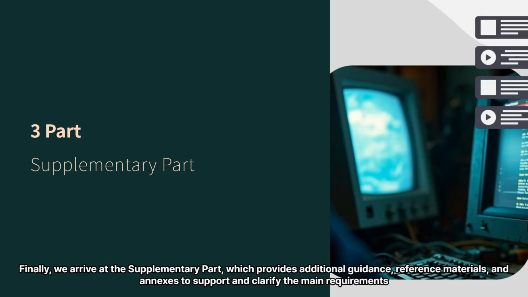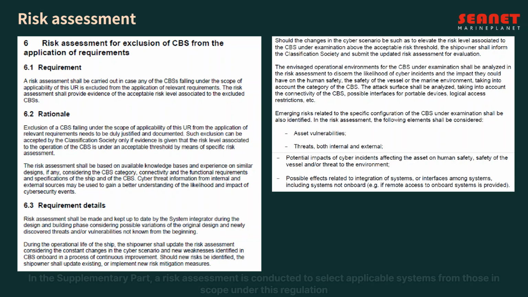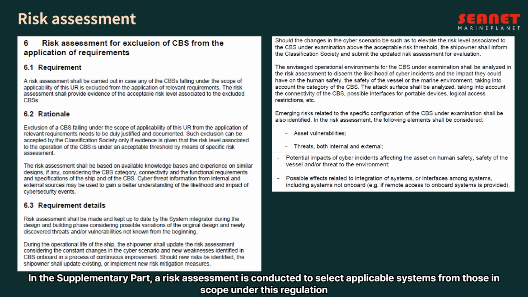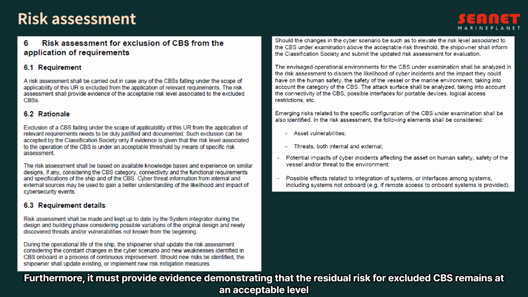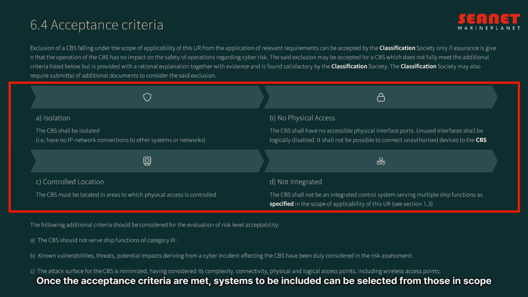Finally, we arrive at the supplementary part, which provides additional guidance, reference materials, and annexes to support and clarify the main requirements. In the supplementary part, a risk assessment is conducted to select applicable systems from those in scope under this regulation. The assessment must identify instances where computer-based systems, CBS, within the scope are excluded from specific requirements. Furthermore, it must provide evidence demonstrating that the residual risk for excluded CBS remains at an acceptable level. Once the acceptance criteria are met, systems to be included can be selected from those in scope. Additional criteria are then applied to evaluate the acceptability of the residual risk.